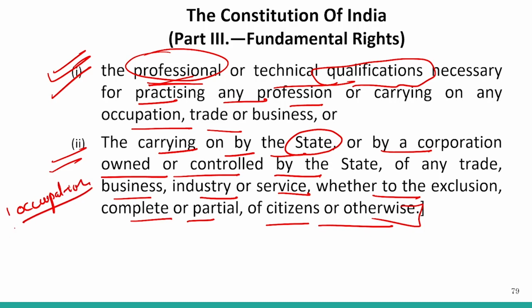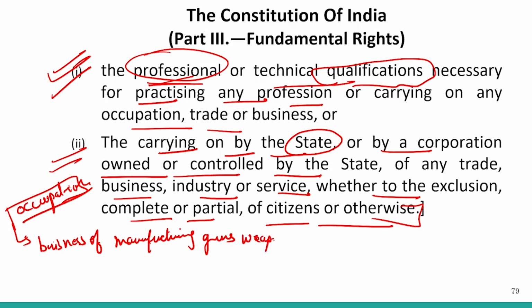For example, if the government is in the business of manufacturing guns or weapons, then the citizens are restricted from practicing